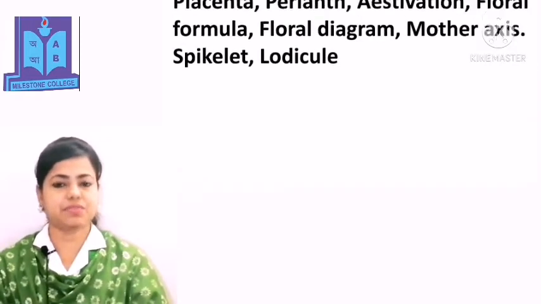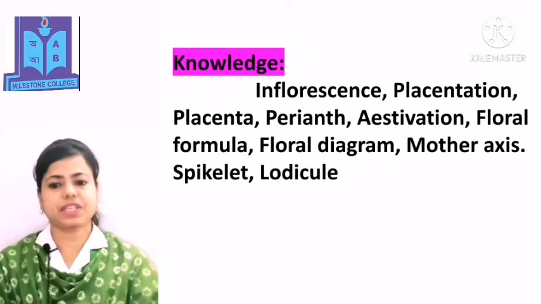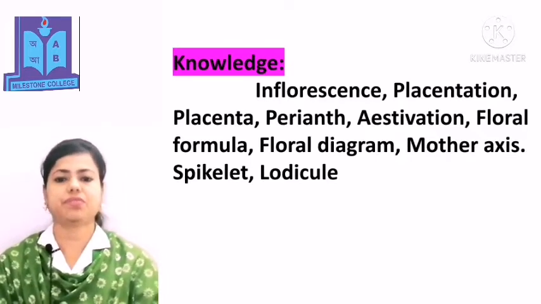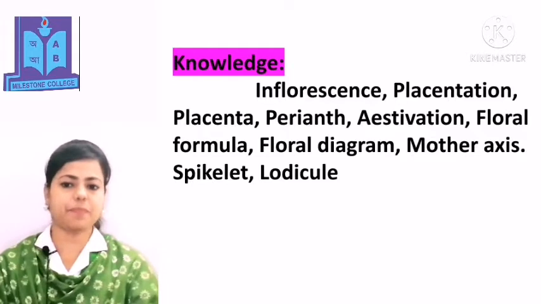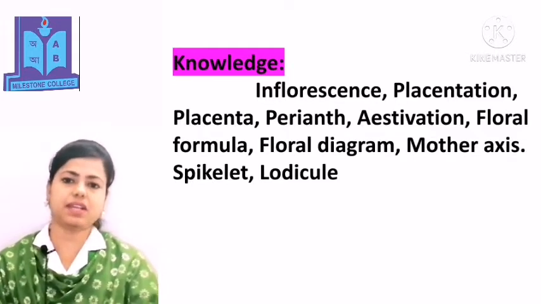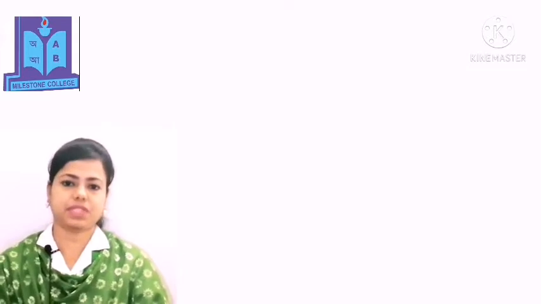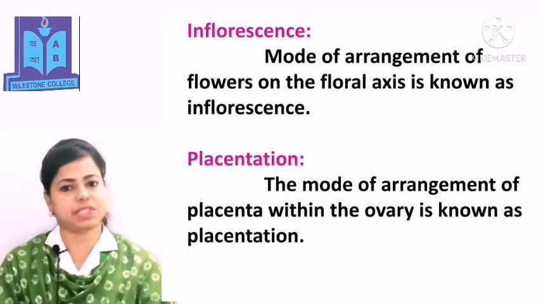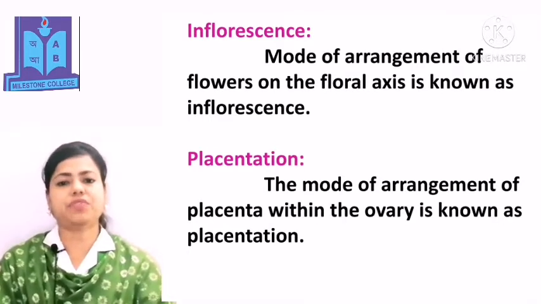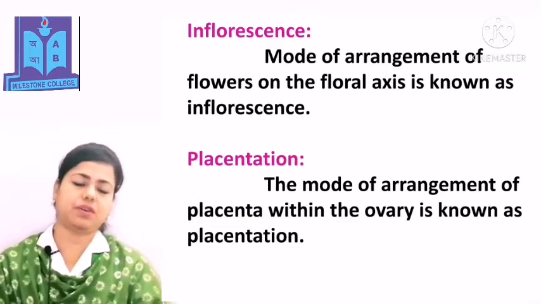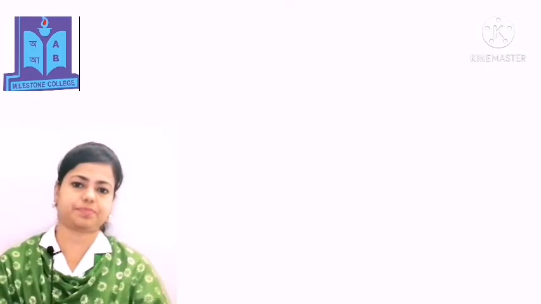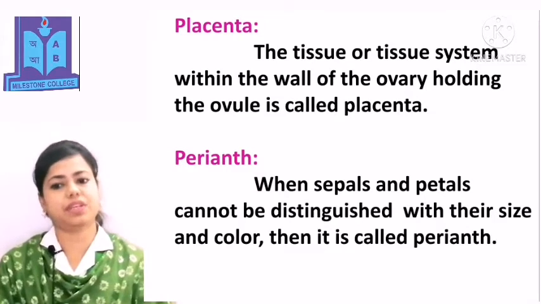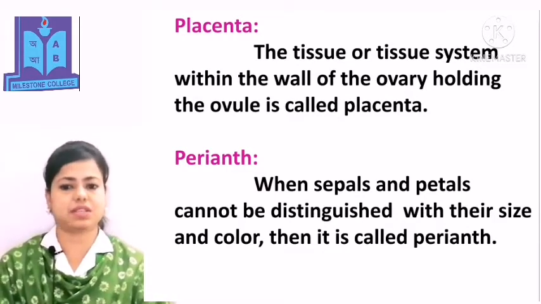The knowledge-based questions from this topic: inflorescence, placentation, placenta, perianth, estivation, floral formula, floral diagram, mother axis, spikelet and lodicule. Inflorescence. Mode of arrangement of flowers on the floral axis is known as inflorescence. Placentation. The mode of arrangement of placenta within the ovary is known as placentation. Placenta. The tissue or tissue system within the wall of the ovary holding the ovule is called placenta.